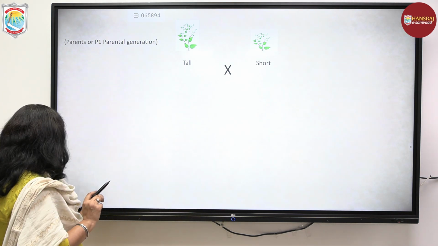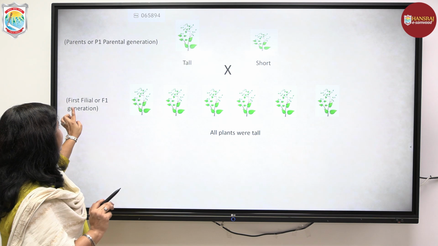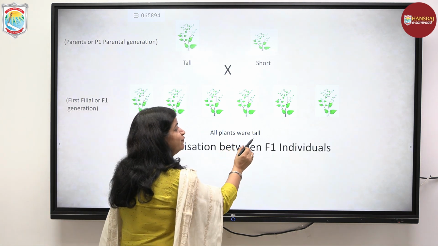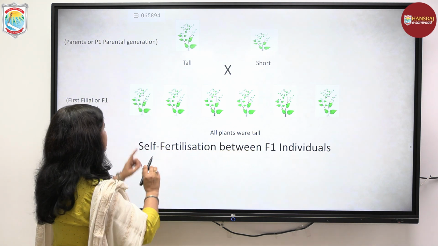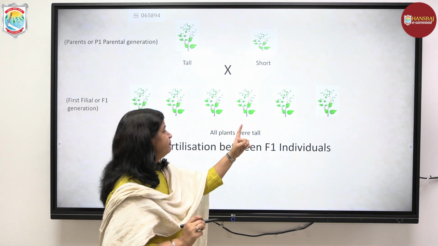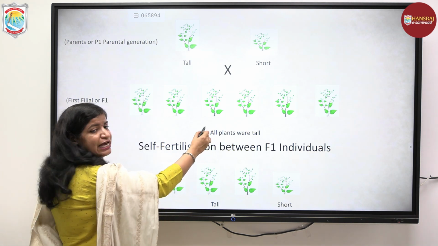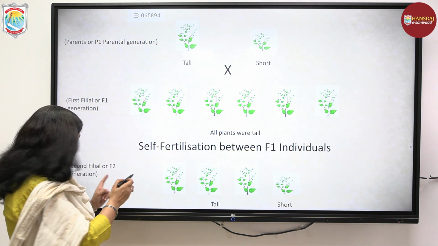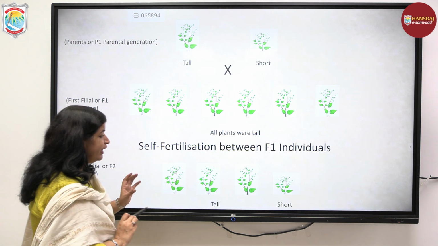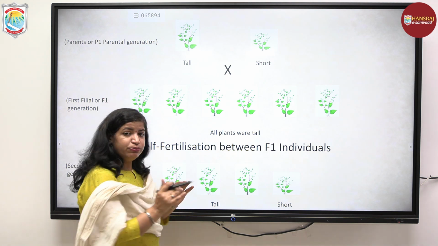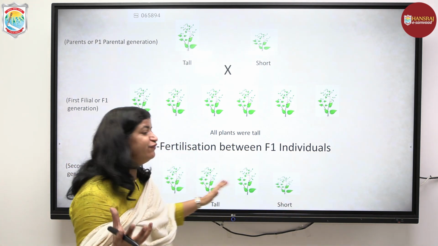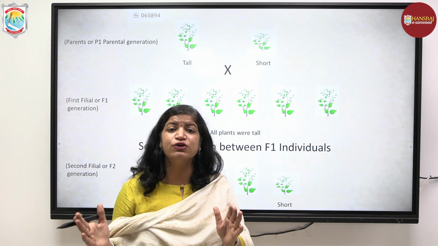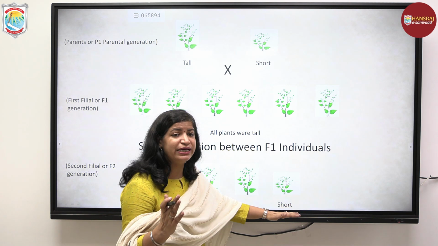So he started with this parent population, and in F1, that is the first filial generation or the first progeny population, all the plants he observed were tall. That was the observation. When he allowed these F1 plants to undergo self-fertilization, that gave the second generation, also known as the second filial generation. He obtained so many progeny. Here only 4 have been represented, but he found that most of them were tall while few of them were short.